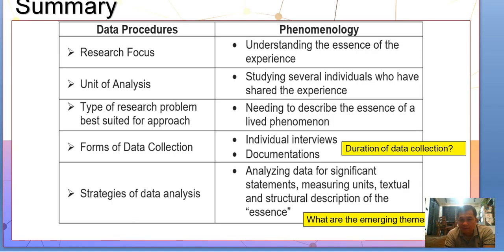Then the strategy of data analysis for phenomenology is analyzing data for significant statements, meaningful units, textual and structural description of the essence. So you're looking into what are the emerging themes during the interview.